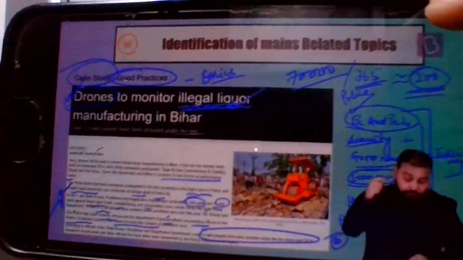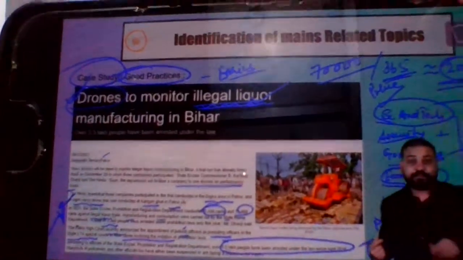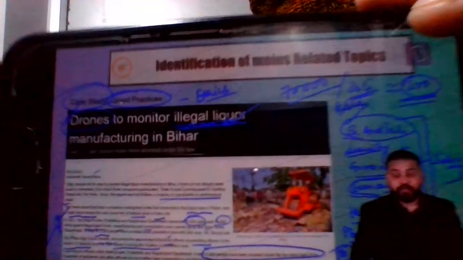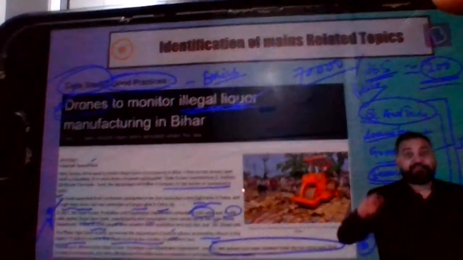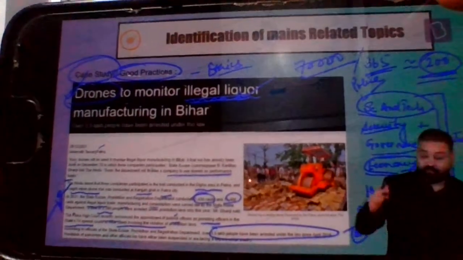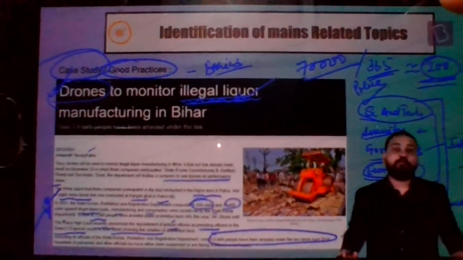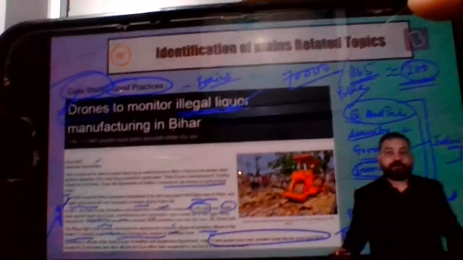Now, one of the points you saw: the Patna High Court recently announced the appointment of judicial officers as presiding officers in the state's 74 special courts related to violation of prohibition laws. So you can just simply imagine the sort of work that has increased over the judiciary as well as over the police. So we can learn all these points from here.